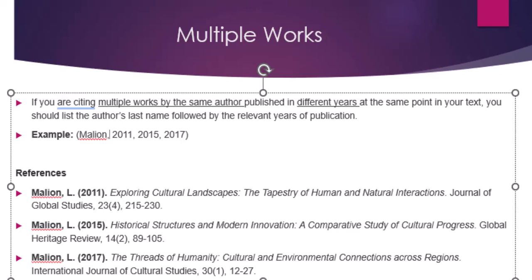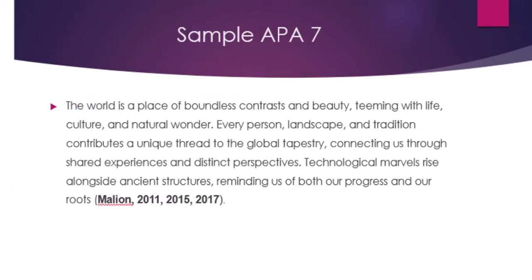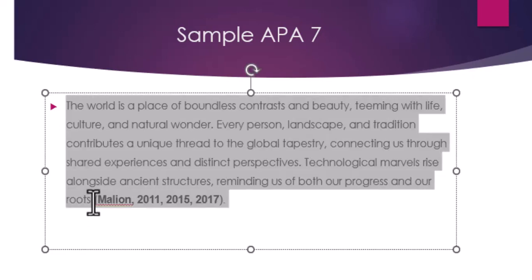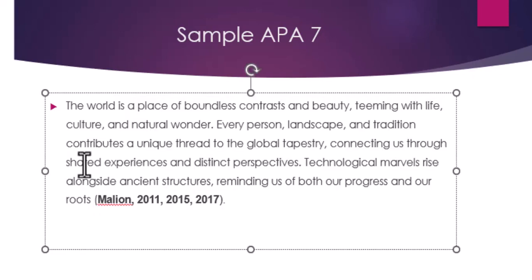So let us look at an example. You can see we have a paragraph here, then you cite. So we have Marion, and then you put in brackets Marion, that is the surname, then the years 2011, 2015, and 2017, and then you close the bracket. So that is how you cite an author who has published in different years in the same citation.